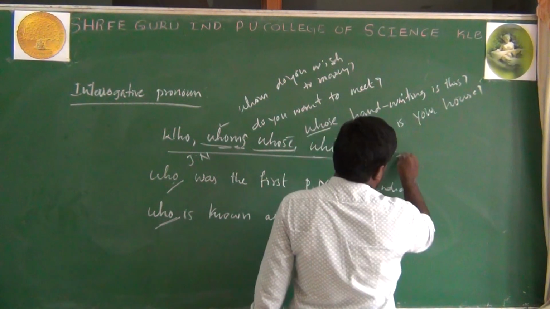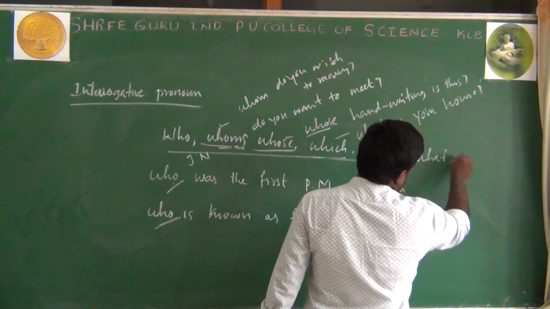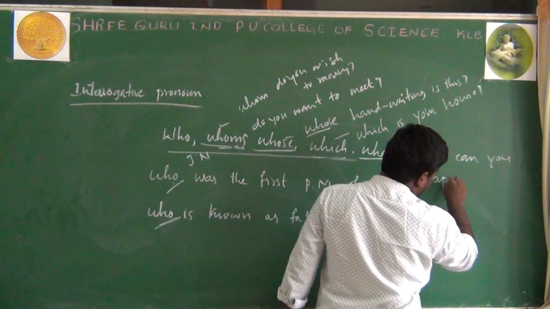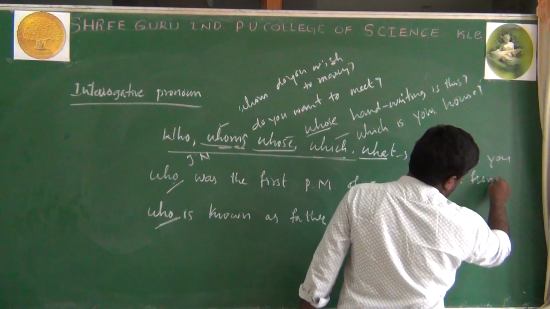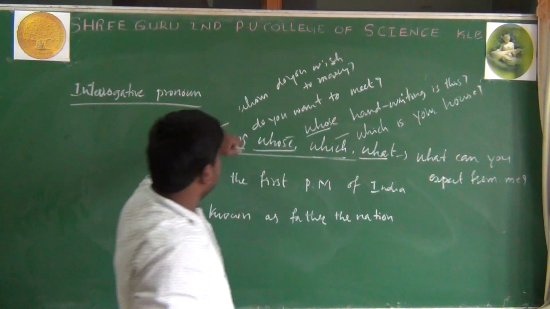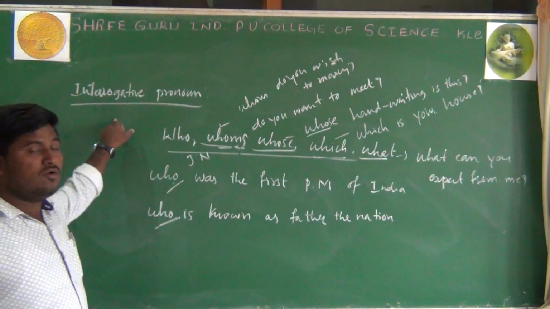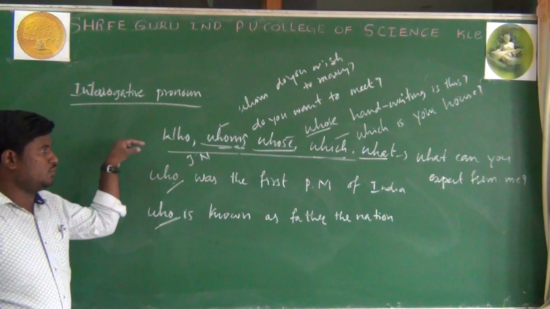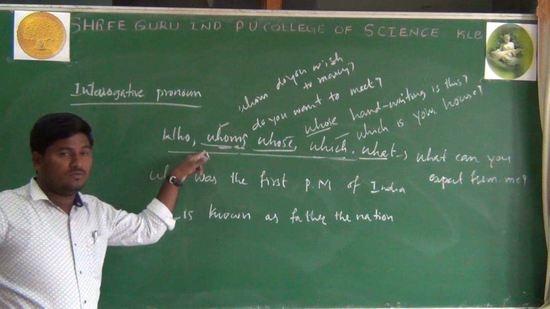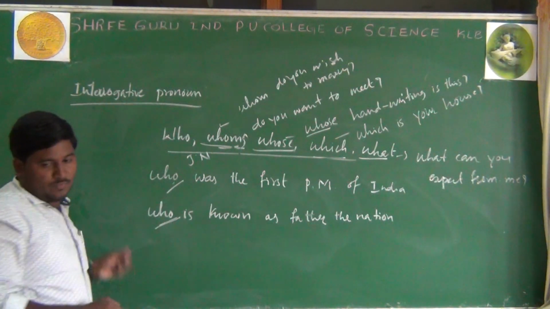And next, what: what can you expect from me? So these are called interrogative pronouns, which are used to ask questions. These are also used in the place of nouns, so these are called interrogative pronouns.